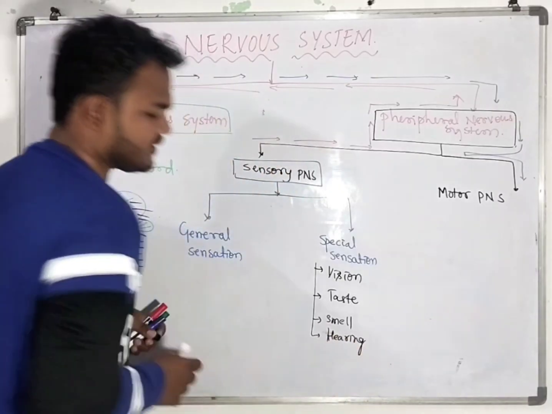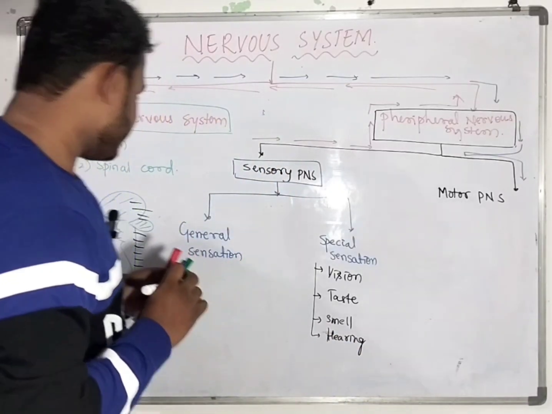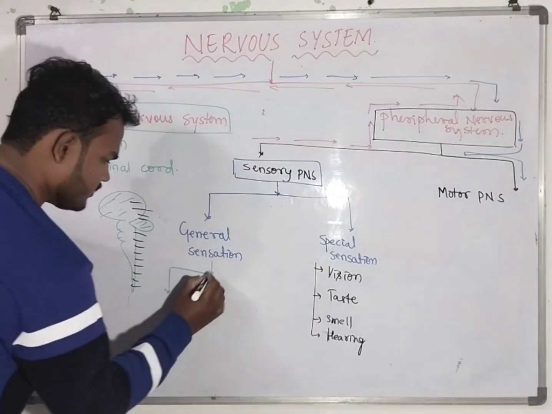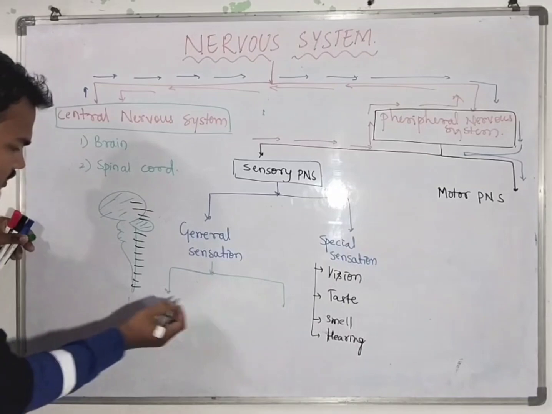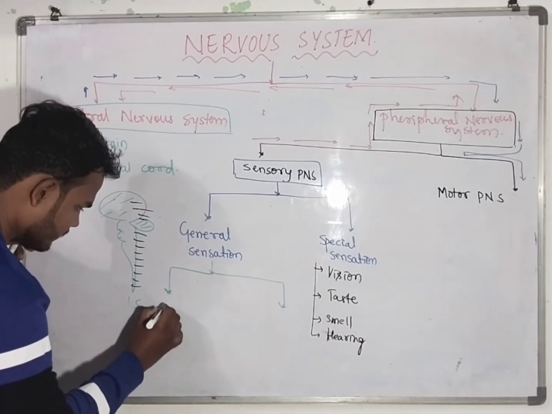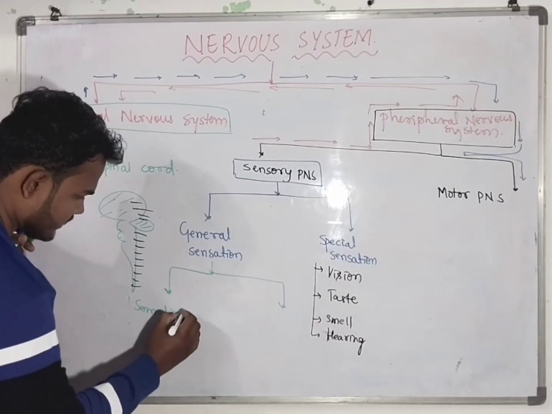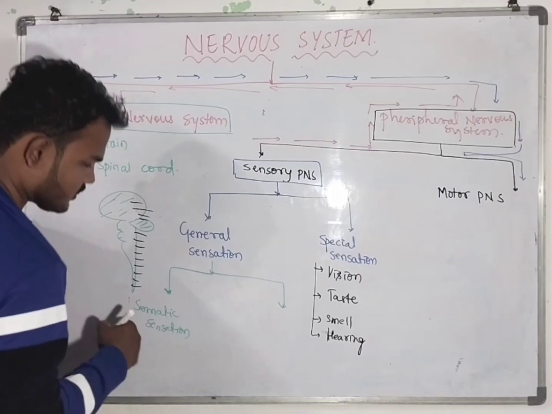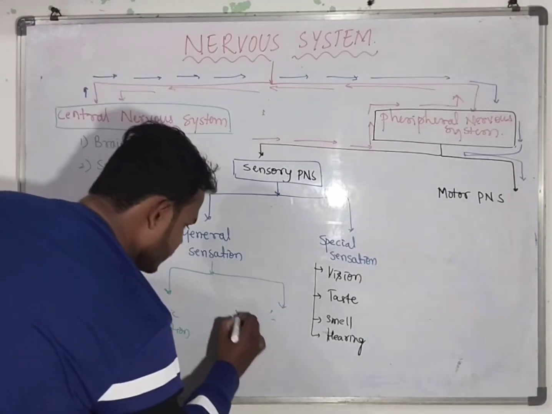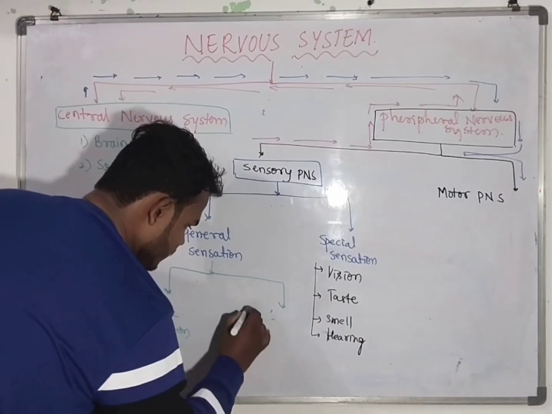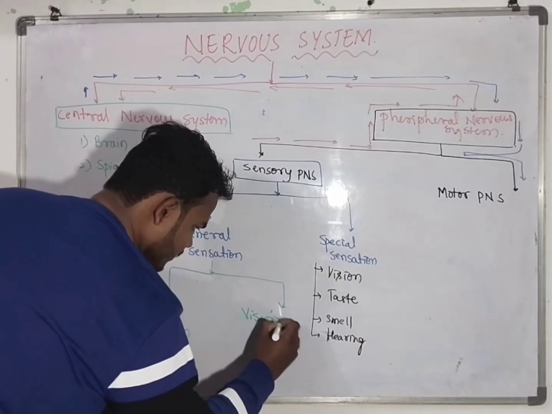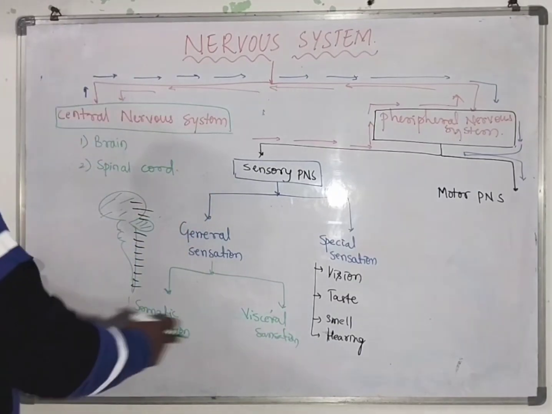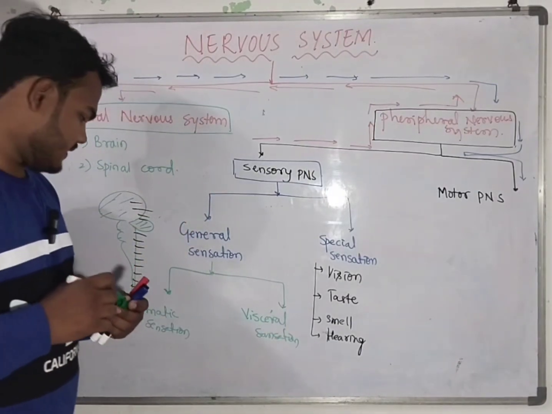These are the special senses. Next, coming to the general sensation, there are two types. One is somatic sensation, and the other is visceral sensation. Okay, somatic sensation and the visceral sensation.